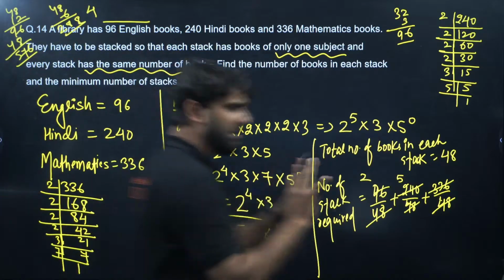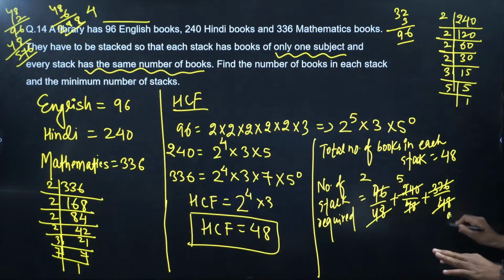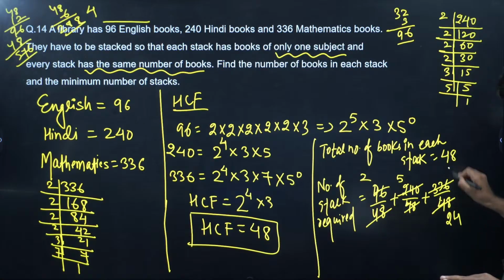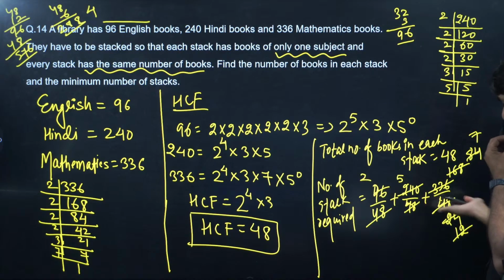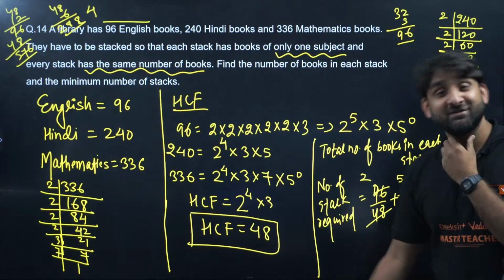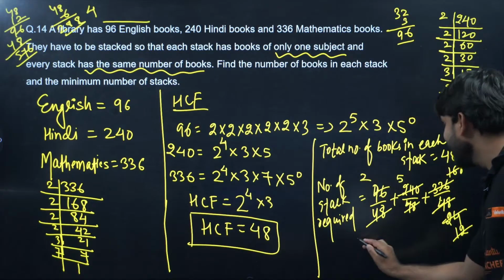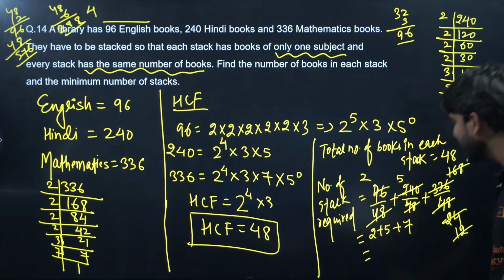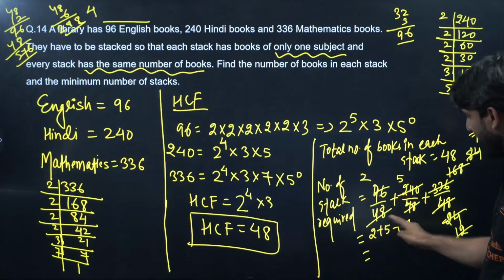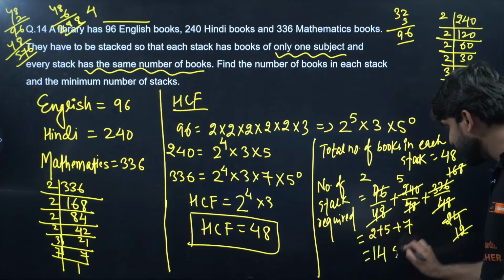So let's do one by one. 48 into 7: 8 sevens are 56, I was forgetting the value. So this is 2 plus 5 plus 7, so how many stacks do we require? 7 plus 7 is 14, so 14 stacks, this is the answer.